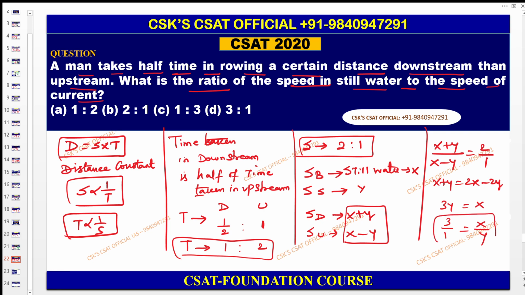The question is, what is the speed of the still water? Ratio of the speed of the still water to the speed of the stream. So therefore x is to y is equal to 3 is to 1. You can use this method also.